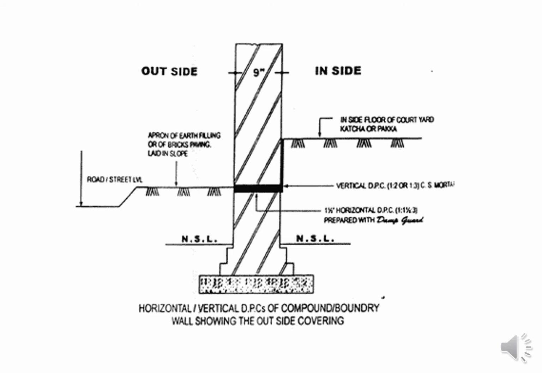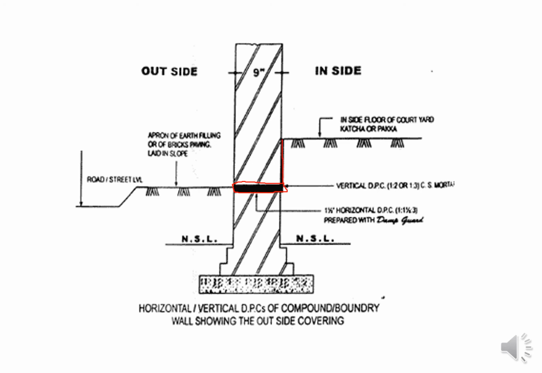This figure is going to give you more clarification about the horizontal DPC. This is the plinth level, and this thickness is going to show you the DPC layer. Here you can see a little bit up inside the wall.